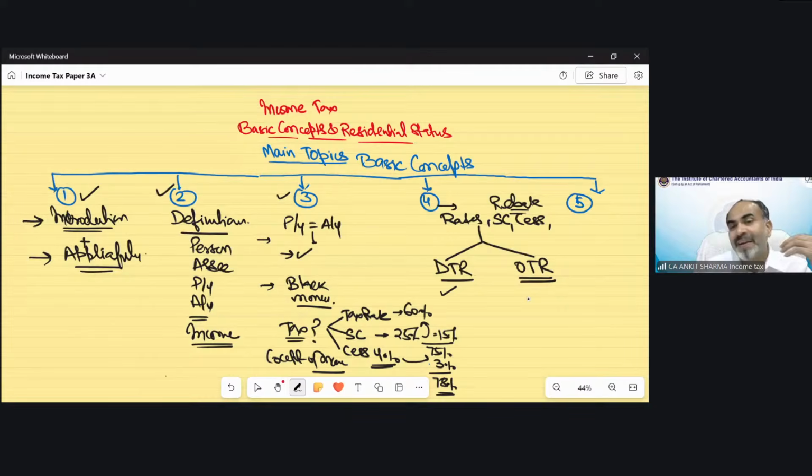Then there is a separate rate: up to 4 lakh, the tax rate is nil in case of default tax regime. Up to 2.5 lakh, there is the benefit of exemption in case of optional tax regime. Then there is tax rate as per slab wise. So the slab rates are like 5%, 20%, 10%, 15%, depending on the specific regime. After applying the tax calculation on the slab basis, now there was the rebate concept. I'm going to ask a very interesting question in case of rebate from all of you.